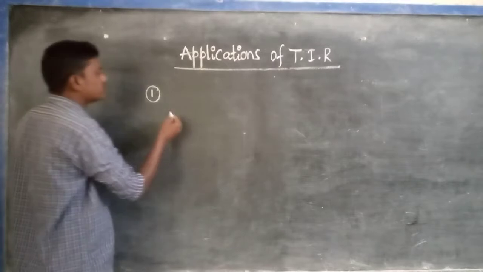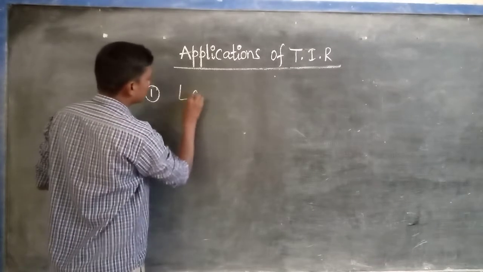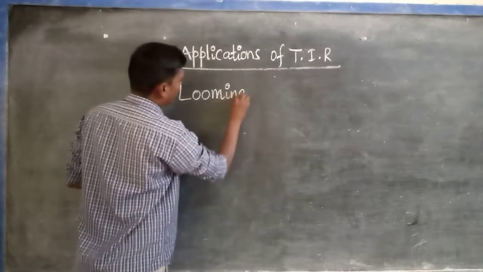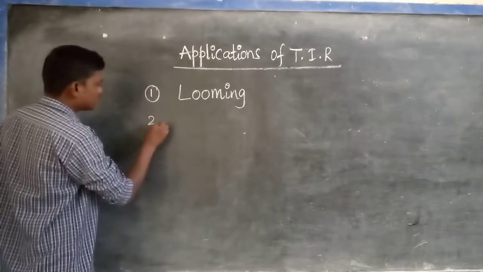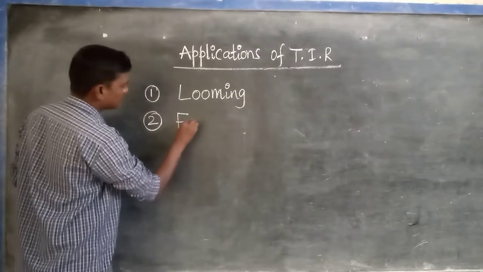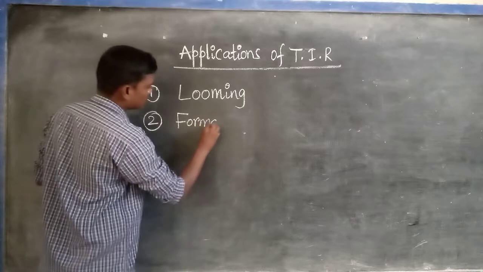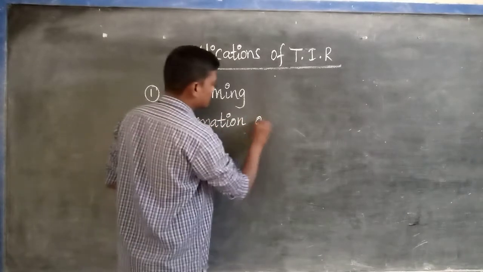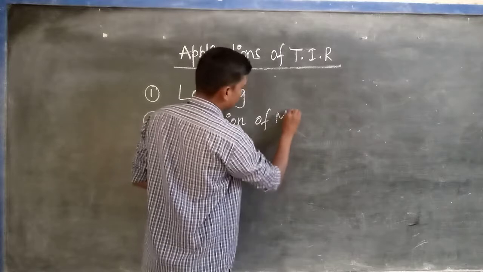First one is looming. Second one is formation of mirrors.